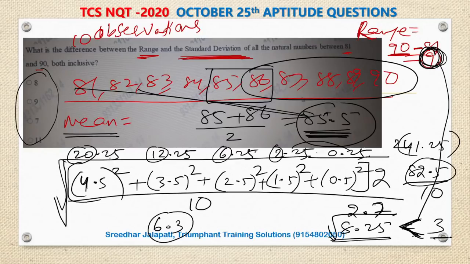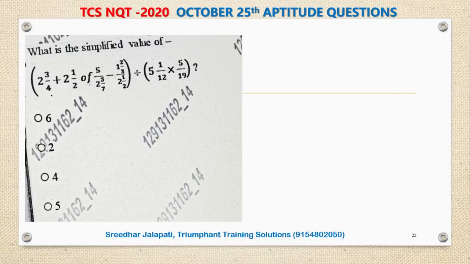Even to take an approximate value, there is no option. It should be close to 6, right? So again another mistake with the options. Here range is 9, standard deviation is less than 3, close to 3. You are asked to find the difference, which is 6.3 or something, but it is not there in the options. Okay, anyway, let's move to the next question.